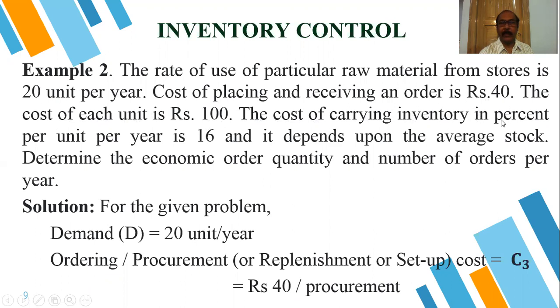The cost of carrying inventory in percent per unit per year is 16. That means for each and every item, per year per unit, it is 16 rupees, and it depends upon the average stock. Determine the economic order quantity and the number of orders per year. That means first in this question we have to find EOQ, Q star, and N star, and that 16 rupees depends upon the average stock.